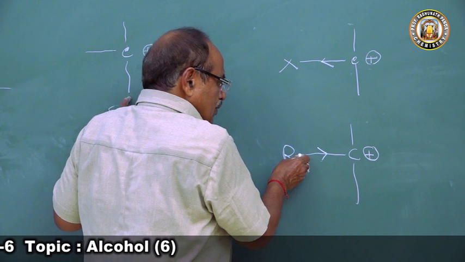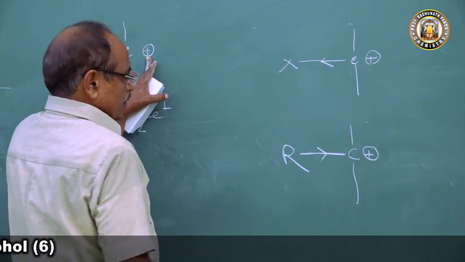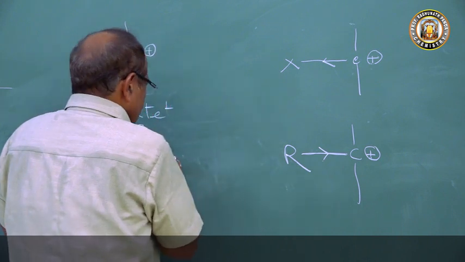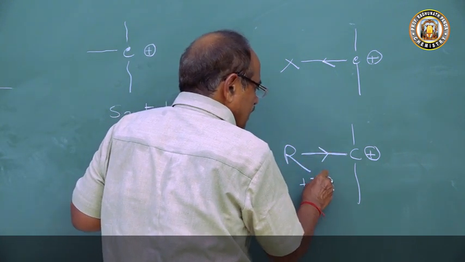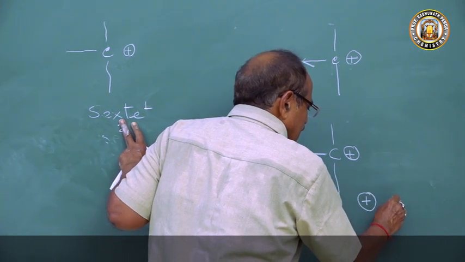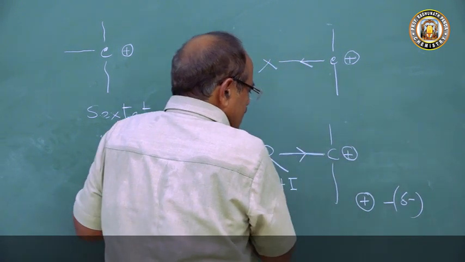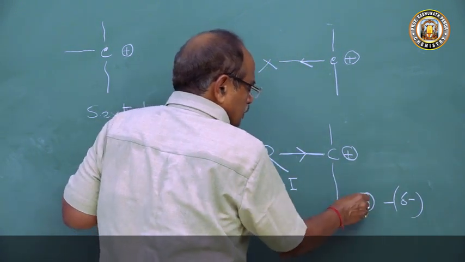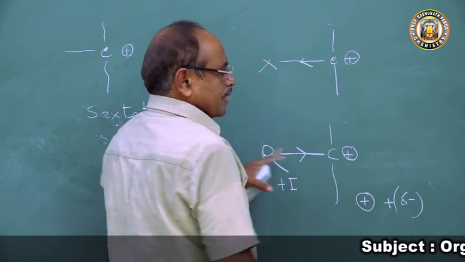What will this do? It will release electrons towards the positive charge. Because of the plus I effect, this positive charge density will decrease.